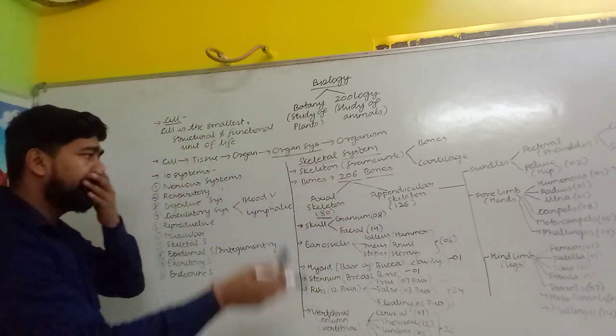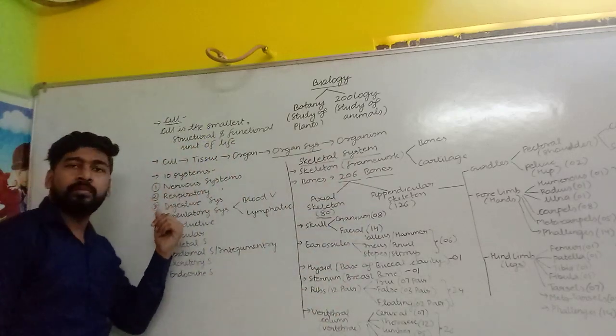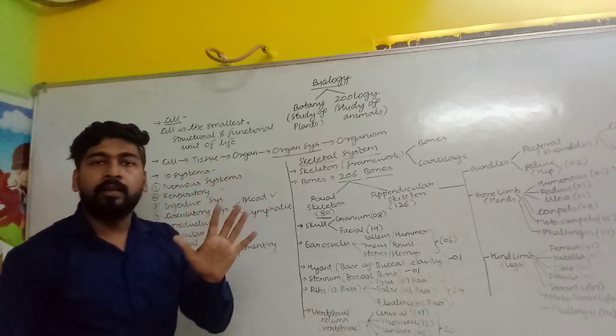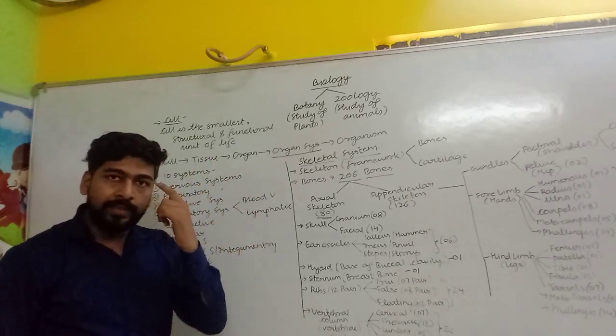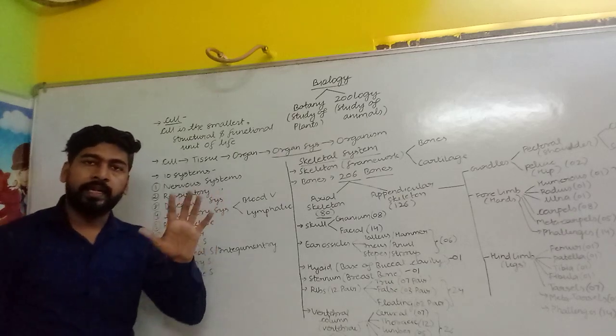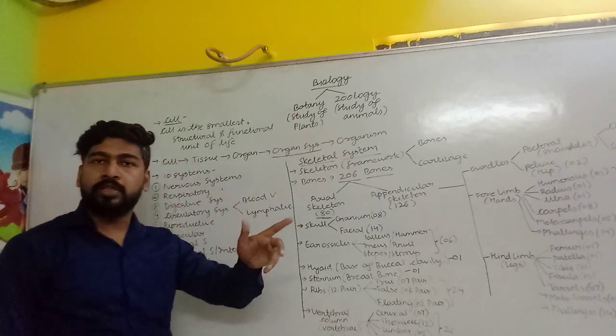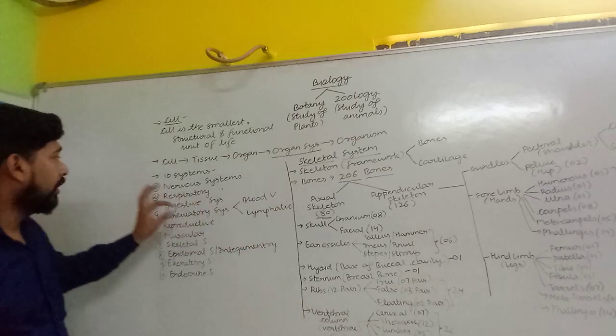Now we can discuss in general about nervous system. Nervous system basically contains 5 sense organs: eyes, ear, nose, tongue and skin. And the unit of nervous system is called as neuron. That we will discuss later.